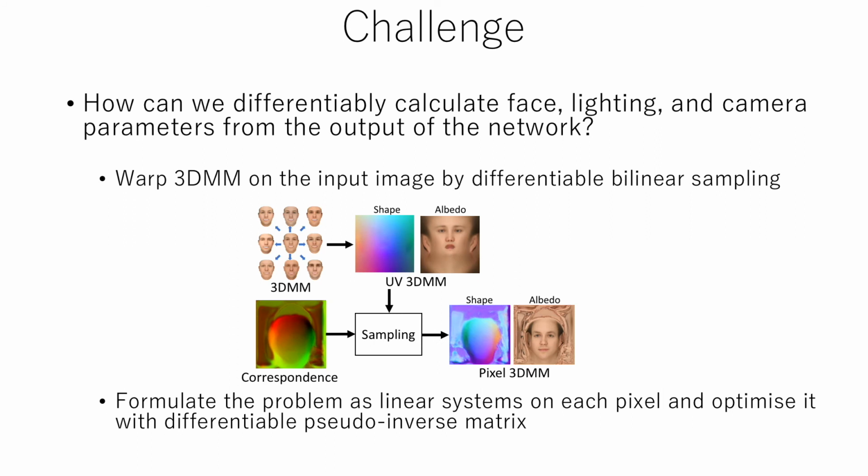The challenge in this approach is how to differentiably calculate face, lighting, and camera parameters from the output of the network. We warp the 3D morphable model on the input image by differentiable bilinear sampling of the flattened 3D model based on correspondence. Then we formulate the problem as a linear system on each pixel and optimize it with a differentiable pseudo-inverse matrix.